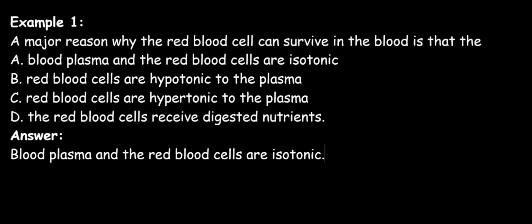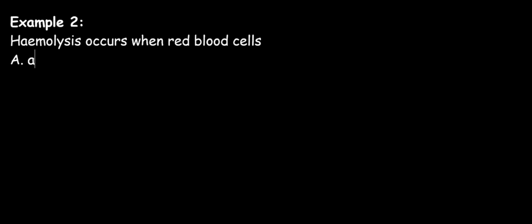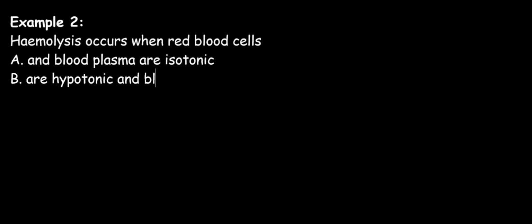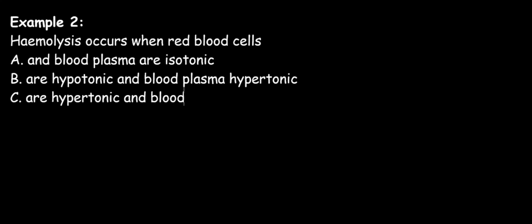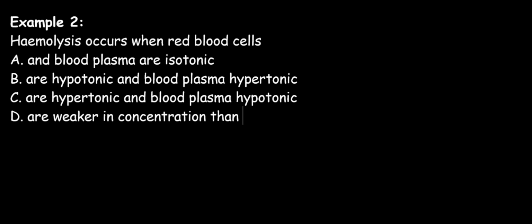Now, to our next question. It says hemolysis occurs when red blood cells A, and blood plasma are isotonic, B, are hypotonic and blood plasma hypertonic, C, are hypertonic and blood plasma hypotonic, D, are weaker in concentration than blood plasma.